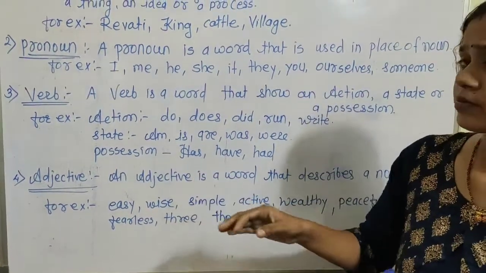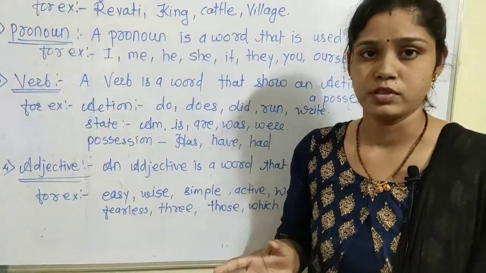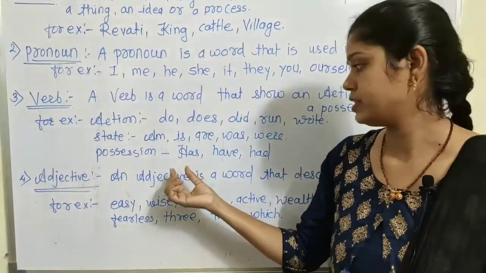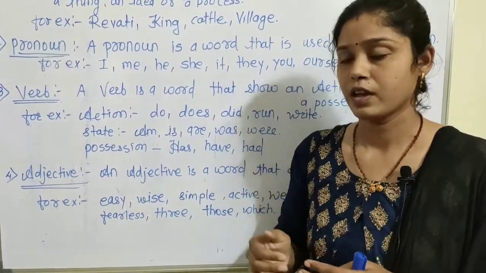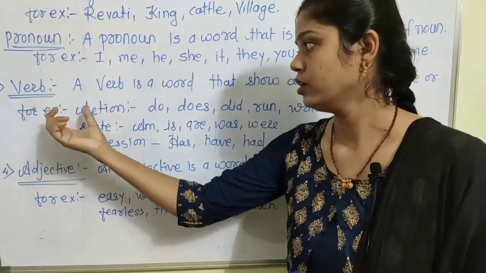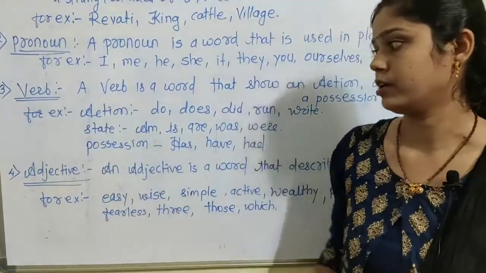For example, she has 3 books. In Marathi we say has means asne. She has 3 books. The possession is shown in the sentence by that verb.